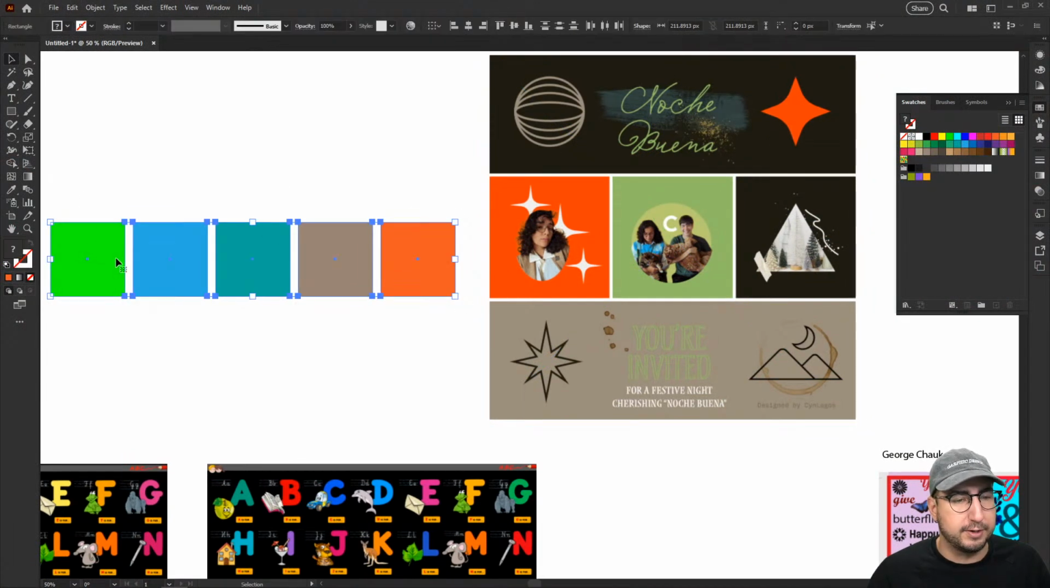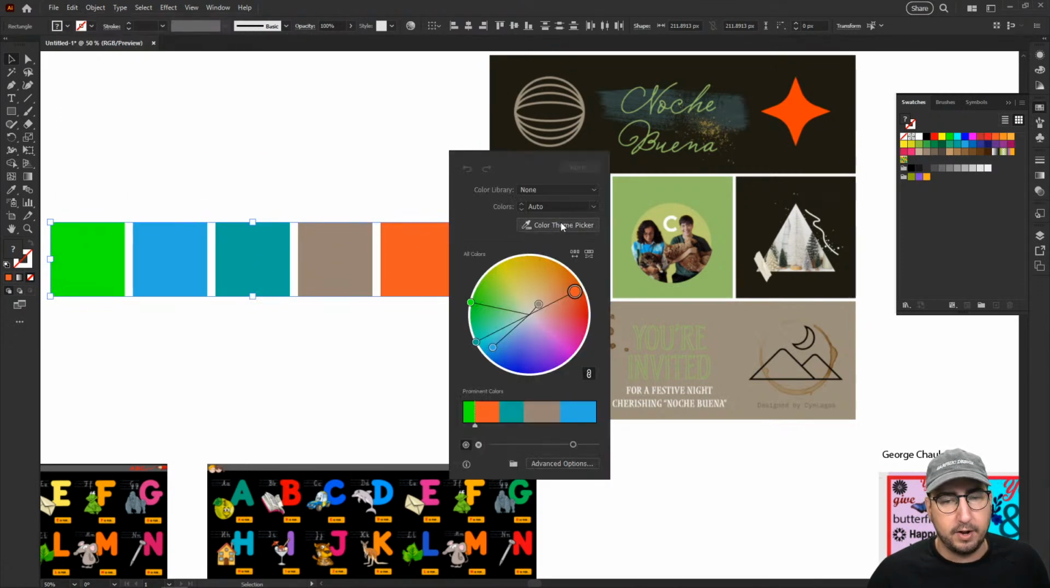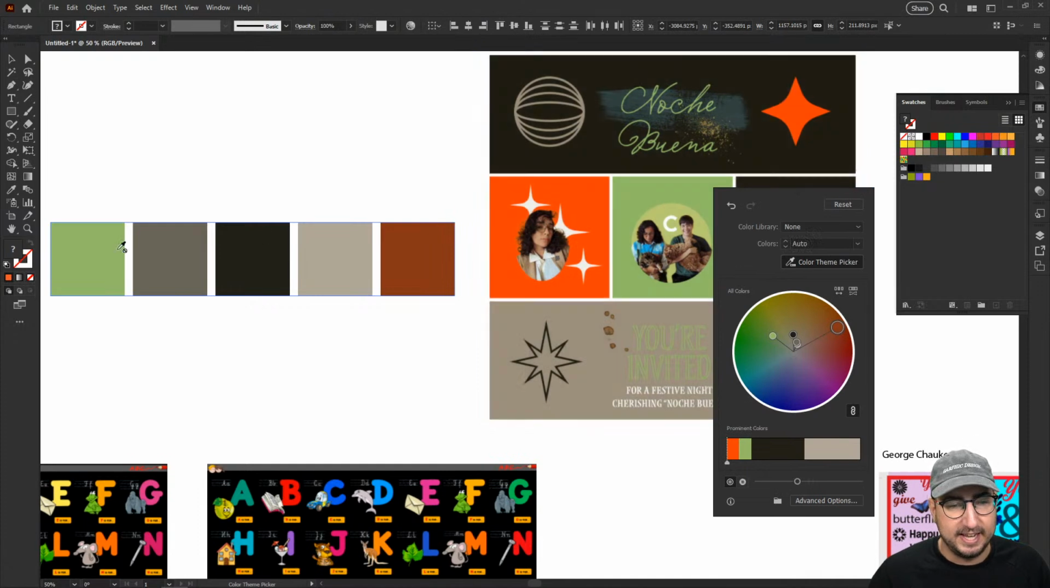What we can do is grab all these colors, and I'll go to Edit Colors, and then Recolor Artwork. And all I need to do is click on the color theme picker, and when I click on that, it is going to grab the color theme that is happening in that image. So you can see it automatically sampled those colors and pulled them over here.